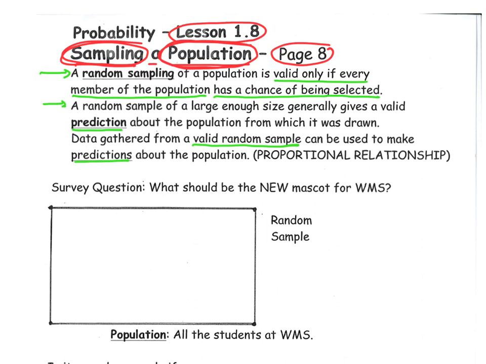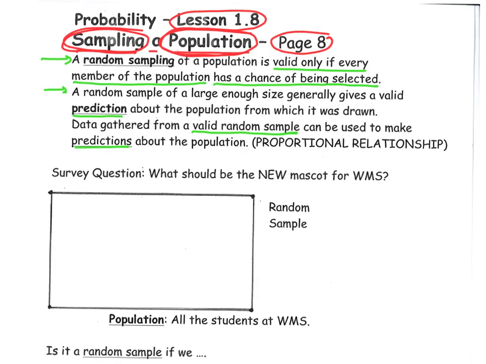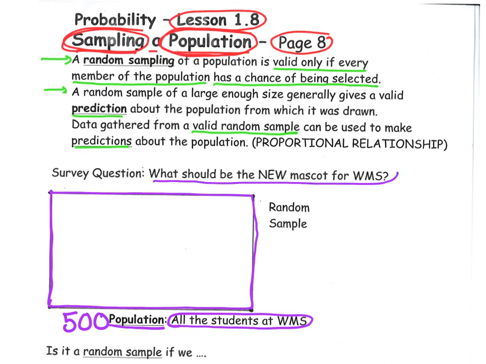Now, let's take a look at the rectangle below. Think of it this way. The rectangle represents the overall population I would like to survey. Imagine for a moment our population is all the students at Washington Middle School. That's about 500 students. And I would like to ask them a question. What should the new mascot be for Washington Middle School? We know it's the lobo, and we love the lobo.